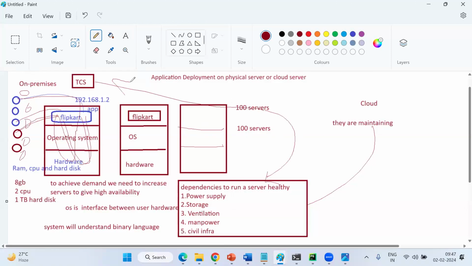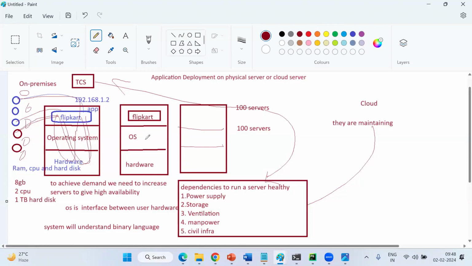Clear or not? So on-premises has so many drawbacks. Maintenance, storage, manpower, dependency, security, and high availability are all very difficult to achieve on-premises, right? That's why you guys moved to the cloud, like GCP, to store your photos.